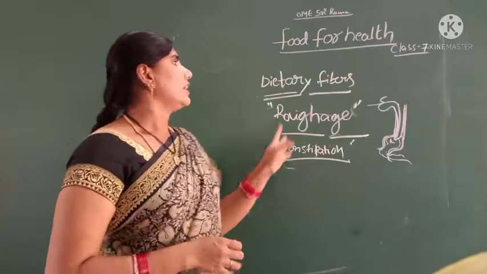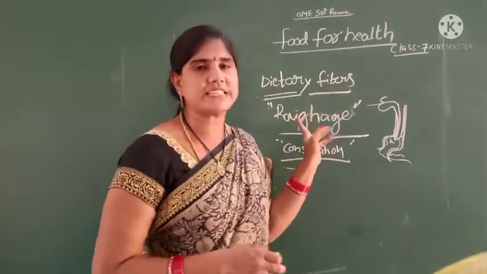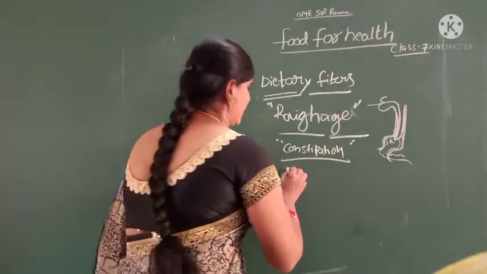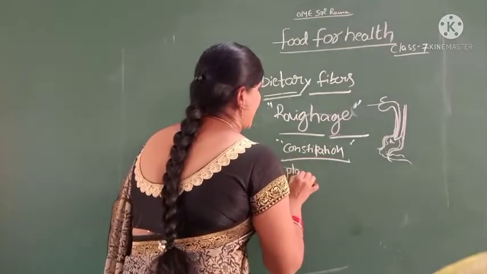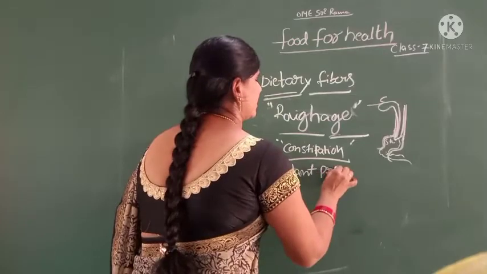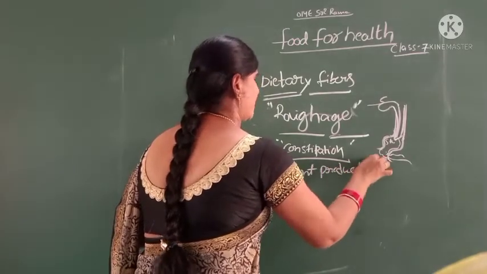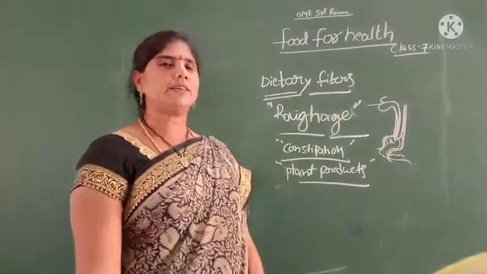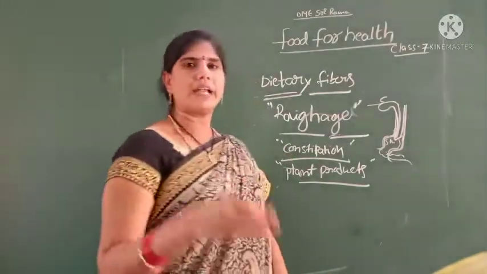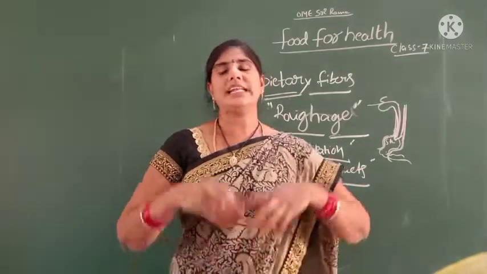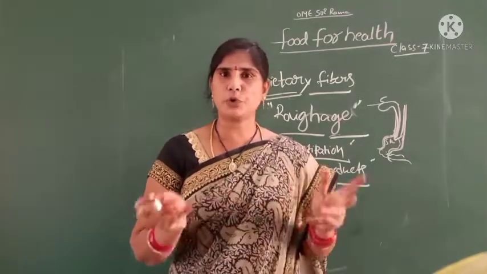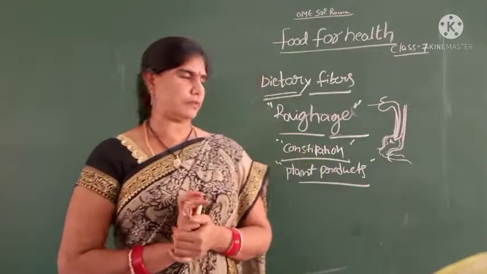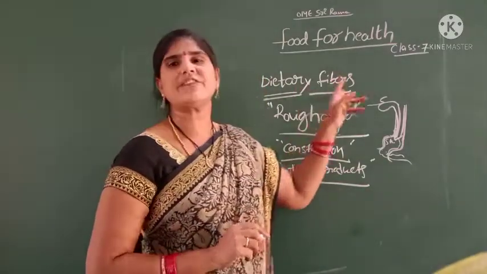Okay children, these dietary fibers, or roughage, are found in foods like vegetables, leafy vegetables, sprouts and tubers. These are examples of dietary fibers.